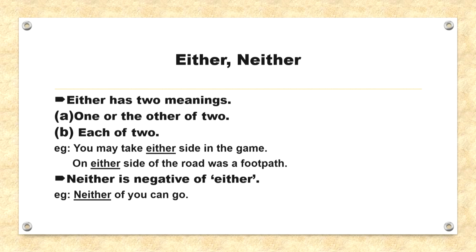Now, next, either and neither. Either has two meanings, one or the other of two, and the second, each of two. You may take either side in the game. On either side of the road was a footpath. Neither is negative of either. So, neither basically means not one and not the other of the two. For example, neither of you can go.